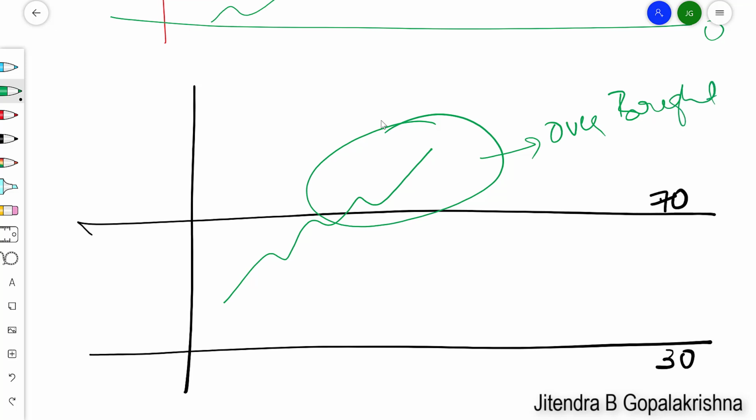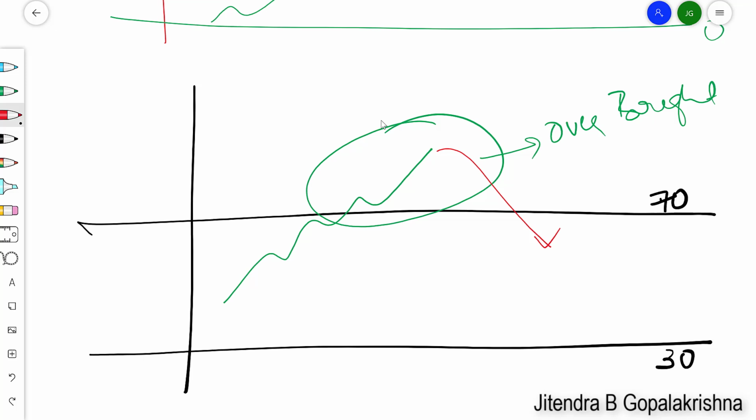And people said if it is above 70 and in that zone, there is a very high probability that from here the price may fall. So people above 70 stopped buying anymore and waited on the sidelines to see if the market starts to fall, and exited or sold it off.